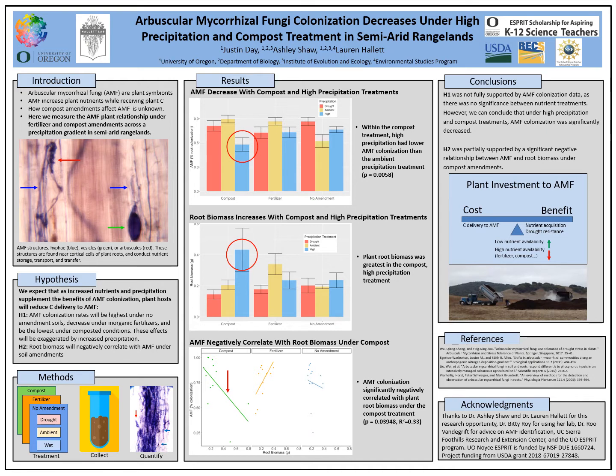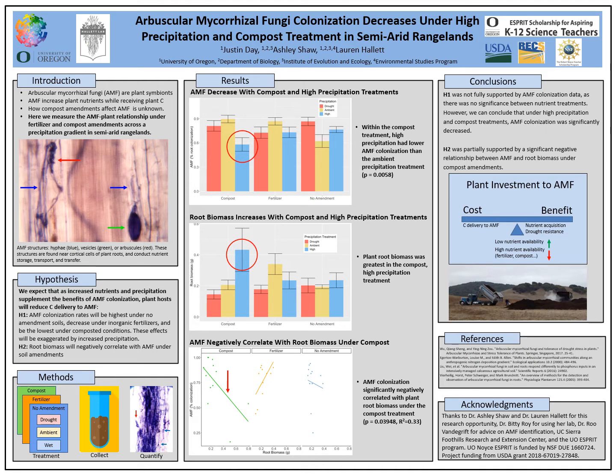Moving on to our methods, we used a full factorial design consisting of 3 nutrient treatments: compost, fertilizer, and no amendment, and within each of those we had 3 precipitation treatments: drought, ambient, and high precipitation. From each plot, we collected soil samples, and from each soil sample, we collected root samples, which were then cleared using potassium hydroxide and stained using an ink vinegar solution to visualize the AMF structures, which can be seen in the figures on the left. Using these samples, we were able to quantify AMF colonization as a percentage of root length.